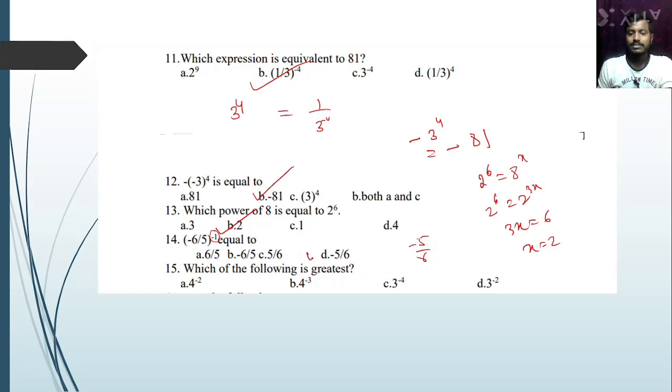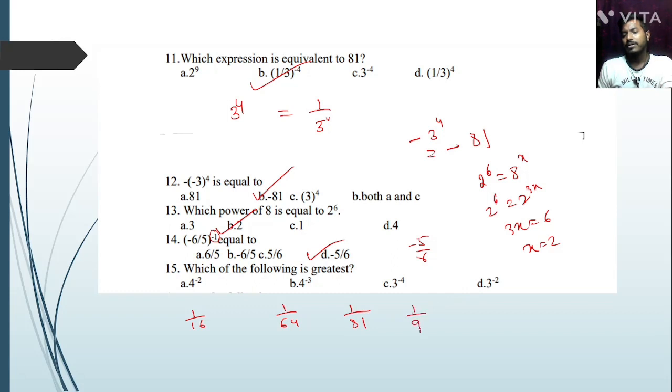Which of the following is the greatest? Okay, find out. 4 to the power minus 2, that is 1 by 16. Here 1 by 64. Here 1 divided by 81. Then 1 divided by 9.